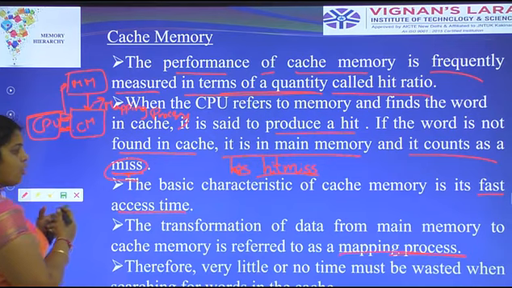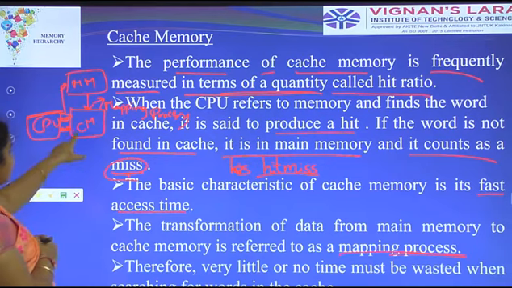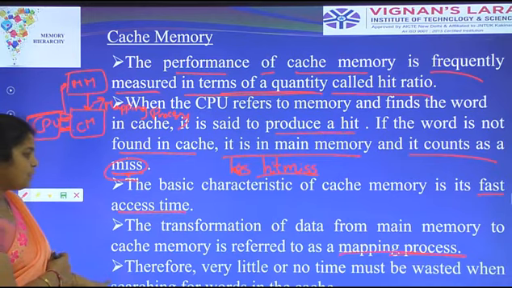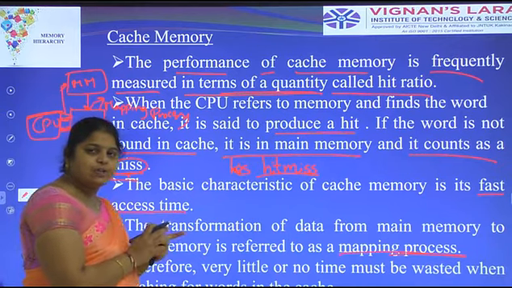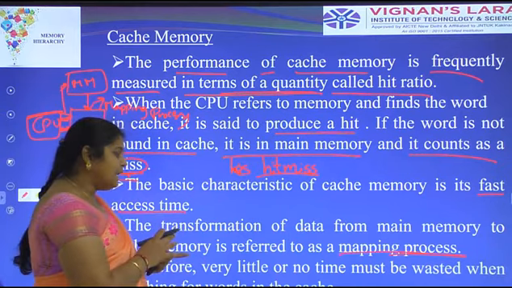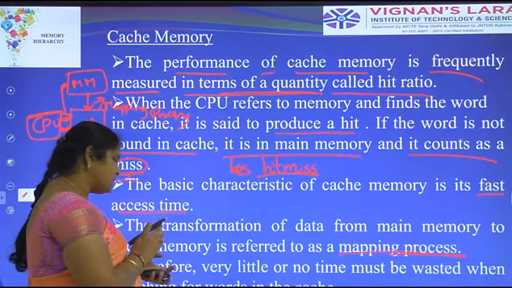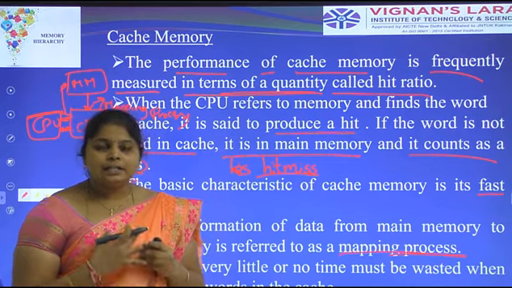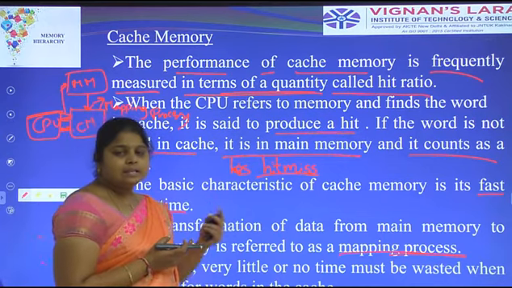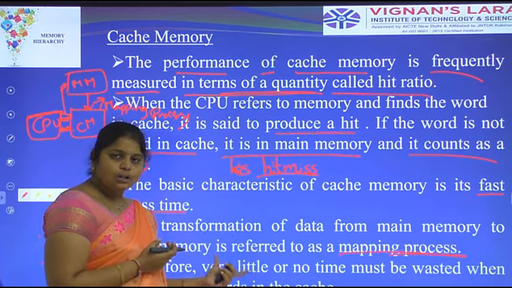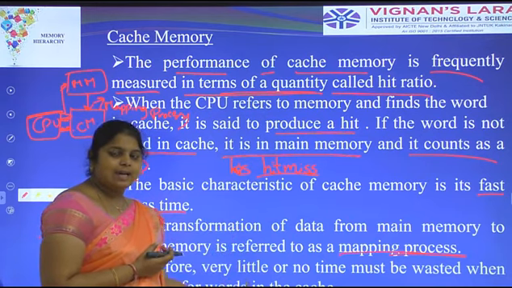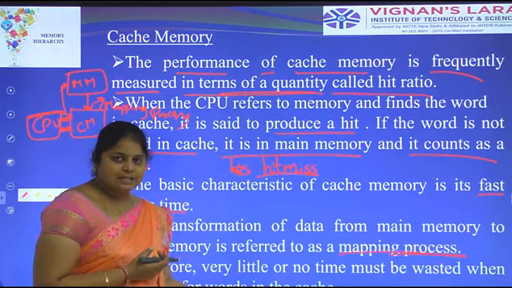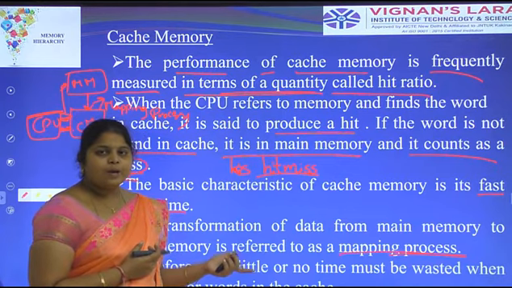The data that is transferred from main memory to cache memory, that process is called the mapping process. Another advantage of cache memory is that very little or no time must be wasted searching for a word in the cache. It is smaller in size and its access time is also fast. Whatever data is available in the cache memory is not wasted, and is useful for program execution.